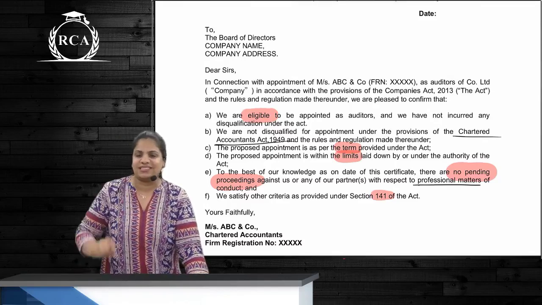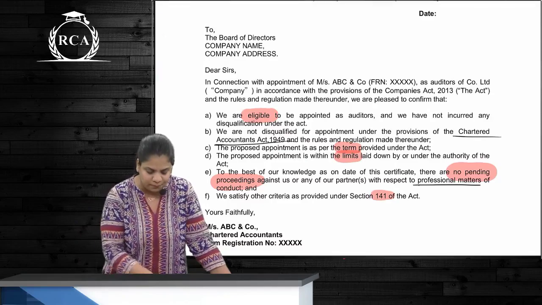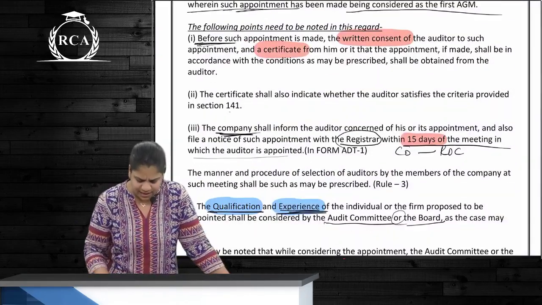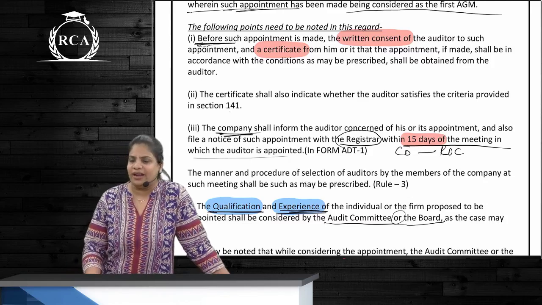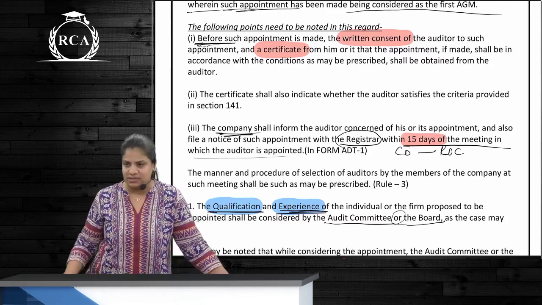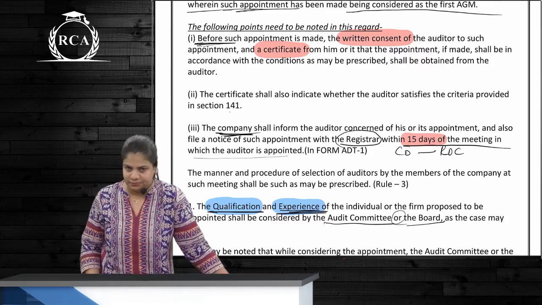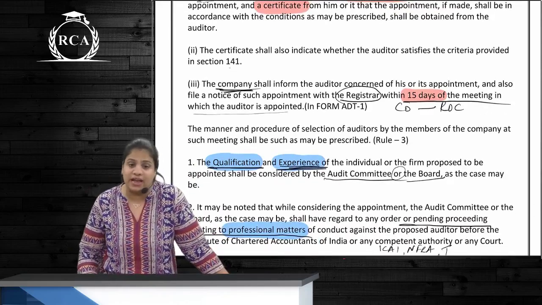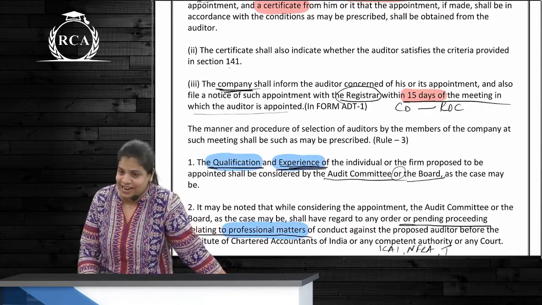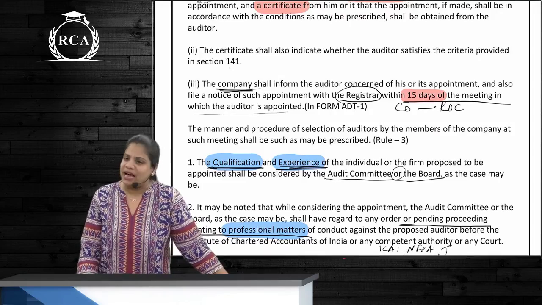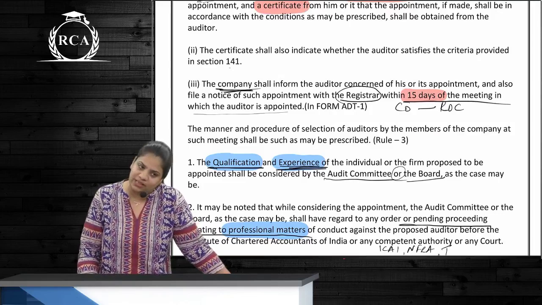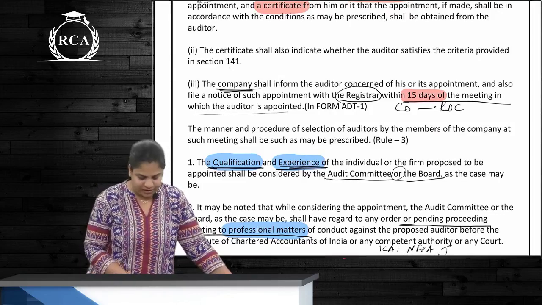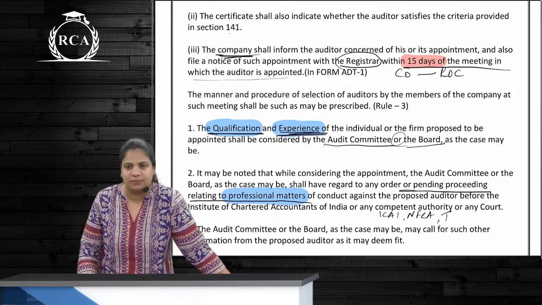So this is given as a certificate by whom? By the auditor, correct? Once this auditor is appointed, the company has to file a form called ADT-1 within 15 days. Within 15 days, with whom? With the ROC. Once again, who files the form? The company files with the ROC within 15 days of the meeting in which he is appointed, correct?